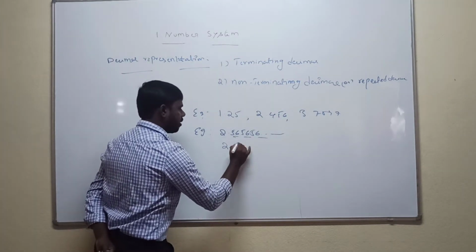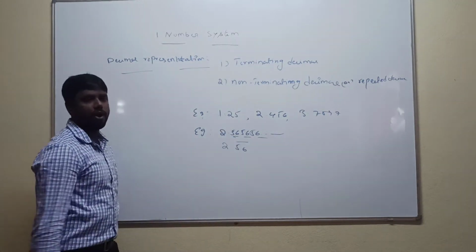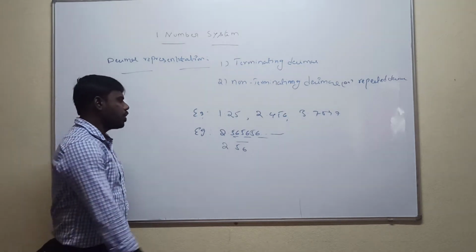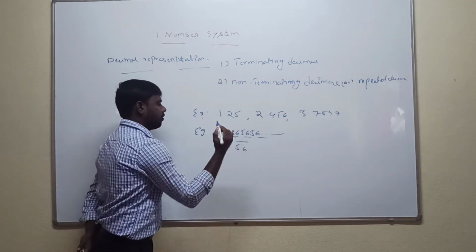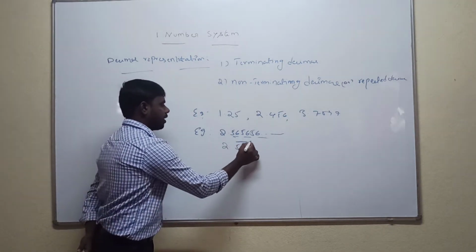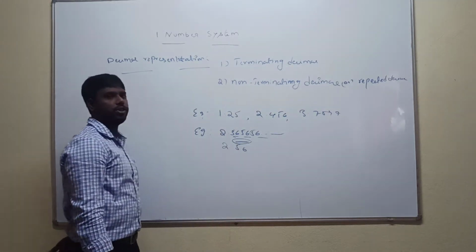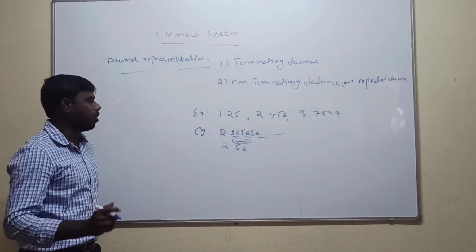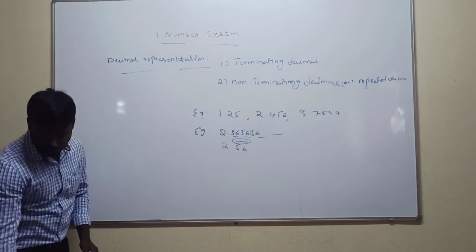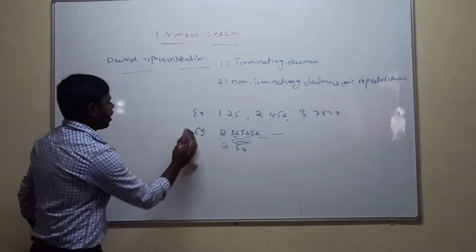So that can be written as 56 bar. The 56 is repeated many times, that's why we can pick 56. You should write the bar on the number which is repeated. So you understood the next one. Now we should explain the problems.